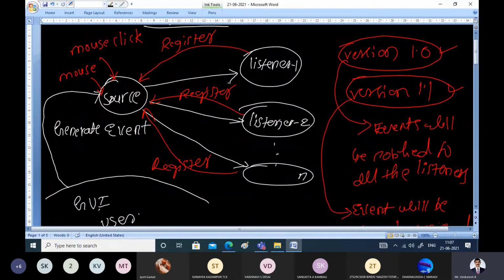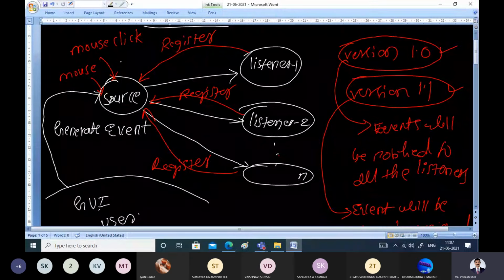So what is basically a delegation event model? There is one source which can generate some events, and they will be addressed by the corresponding listeners. Before a listener can receive events from the source, it should register with the corresponding source. With the mouse, for example, you can generate many events: scroll, left click, right click, dragging, moving the mouse.